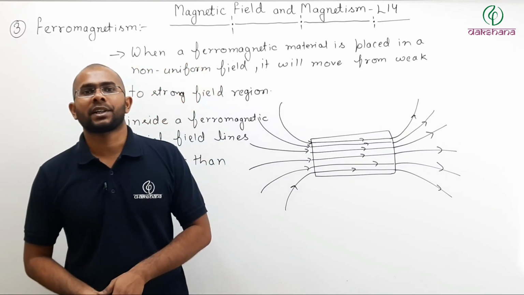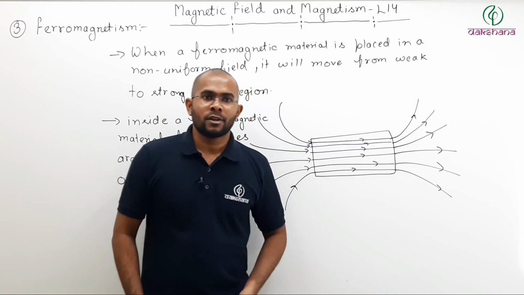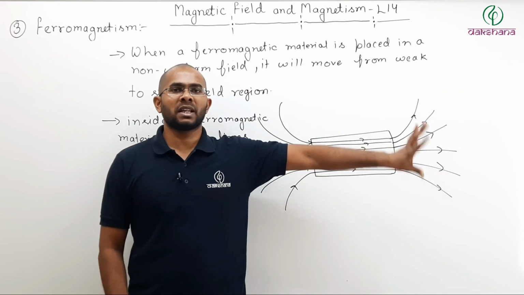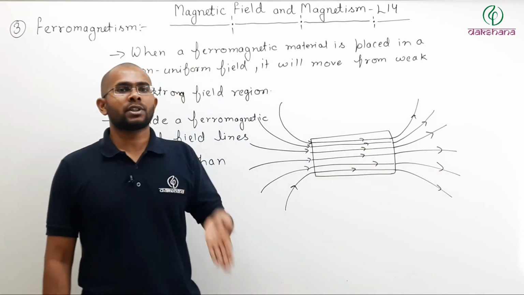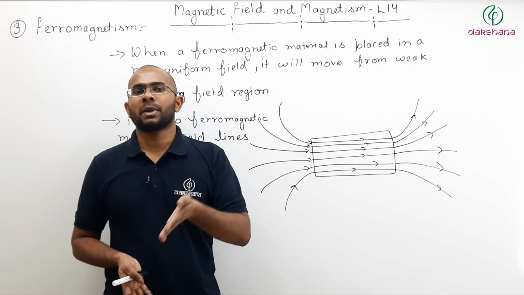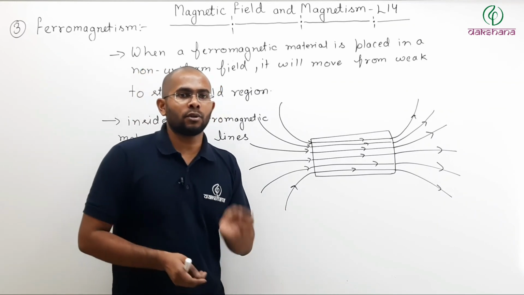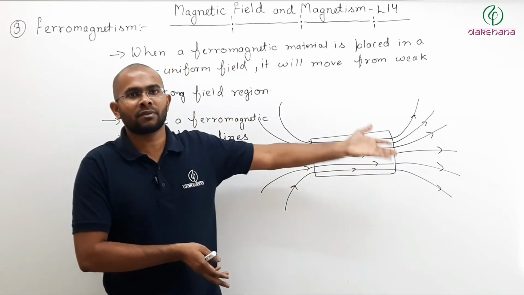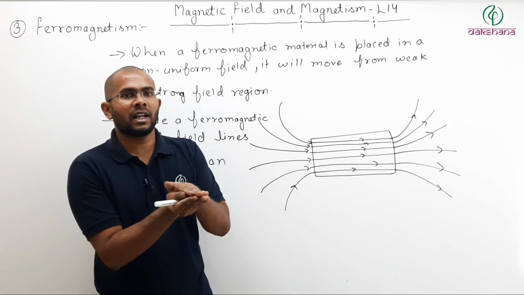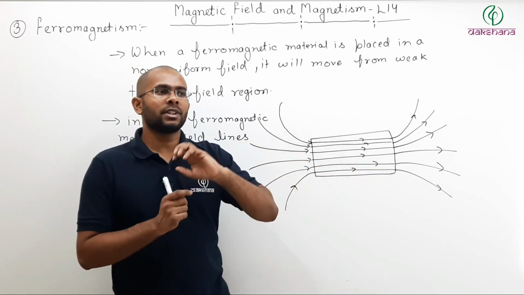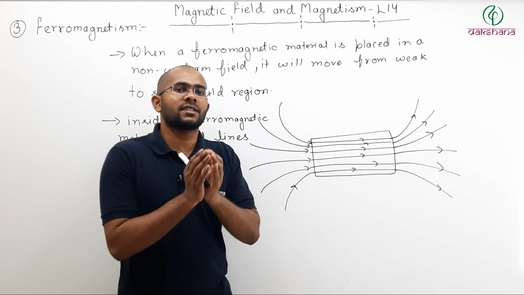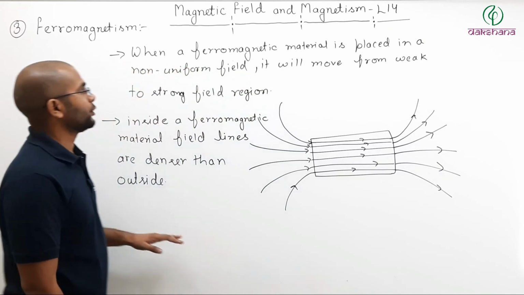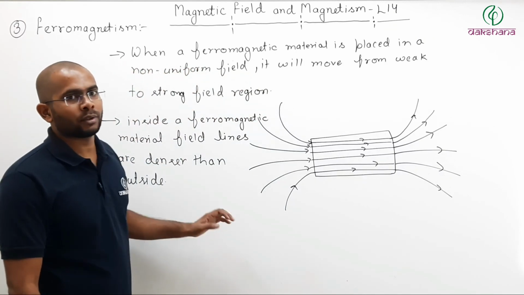So whenever field lines are given and you want to identify which one is ferromagnetic, which one is paramagnetic, which one is diamagnetic, if the external field is the same in all three cases, the one with the most dense field lines inside will be ferromagnetic, the one with less dense field lines will be paramagnetic, and if the inside field lines are rarer than outside, then it will be diamagnetic. That way you can recognize. Pause the video, note it down.